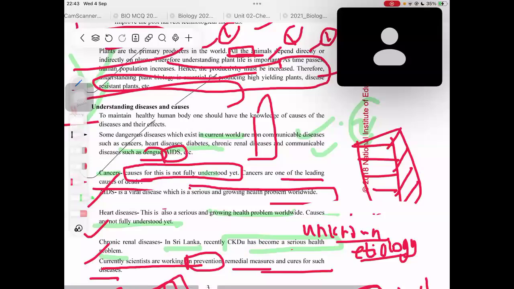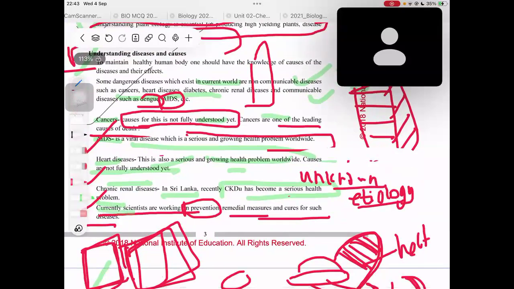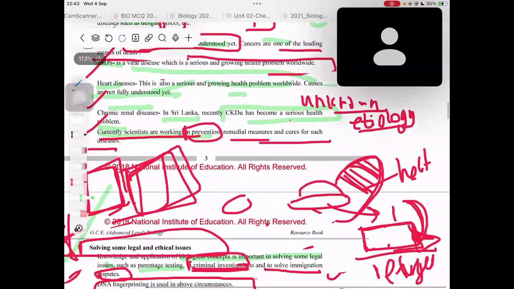And I wrote cancers, wrote the 2 main points. AIDS, wrote the point. Heart disease, wrote the point. Chronic renal disease, wrote the point. And I wrote scientists are working on prevention measures. And then when it comes to solving legal issues, for writing these 3, definitely you will get 3 points. And what is the biological concept used? DNA fingerprinting. You will get another point for mentioning DNA fingerprinting. So can you see, a lot of marks are earned when you write this essay if you can remember the most important points.